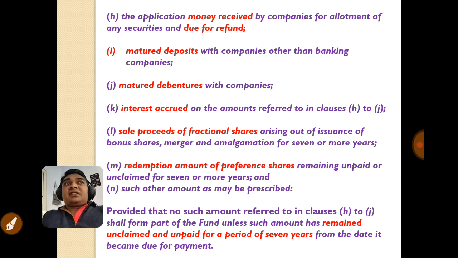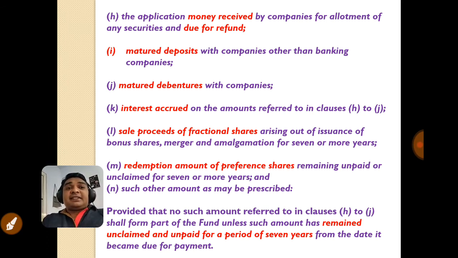But after 5 years, the debentures are in some person's name, but that person does not appear to take their amount. So this amount lies unpaid in the account of the company. So after 7 years, this amount is also transferred to the Investor Education and Protection Fund.